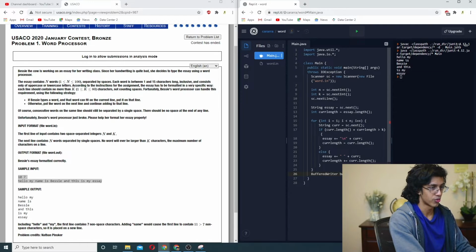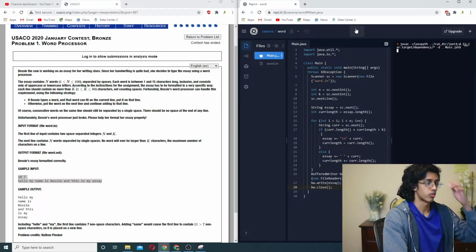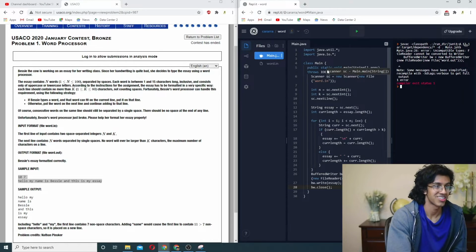Okay, buffered writer, new file reader or something, right? File reader. Yeah. Okay, and then new file. All right. And then we do word.app. Oh my god, this is epic. Let's go. bw.write essay. And then bw.close. Alright. Now this better work. And it didn't work. Yes, let's go.